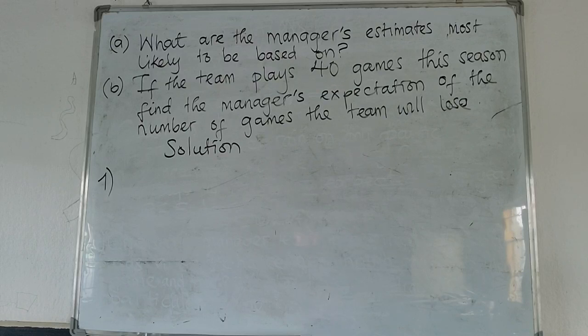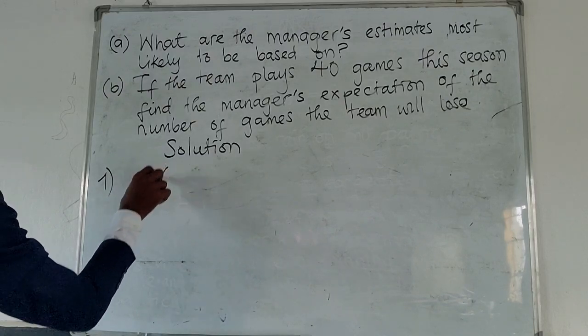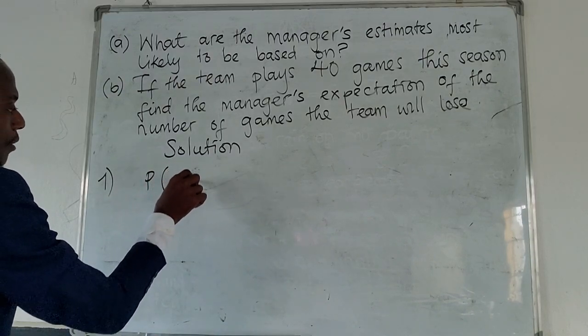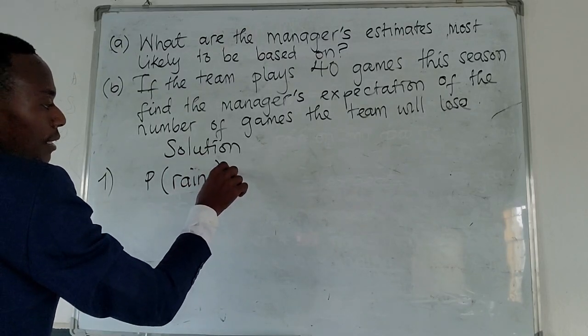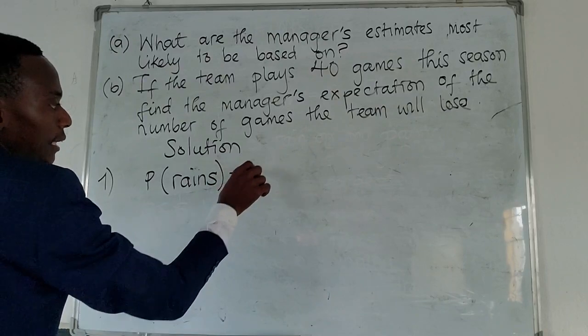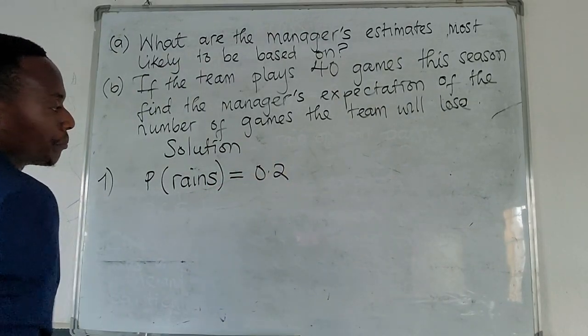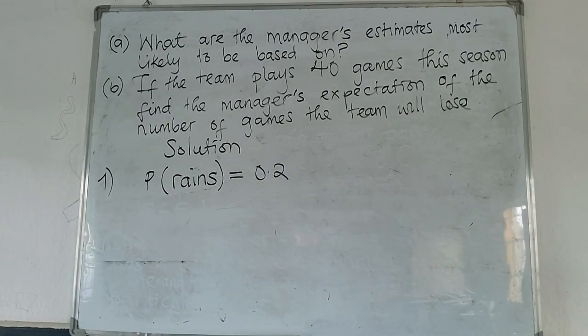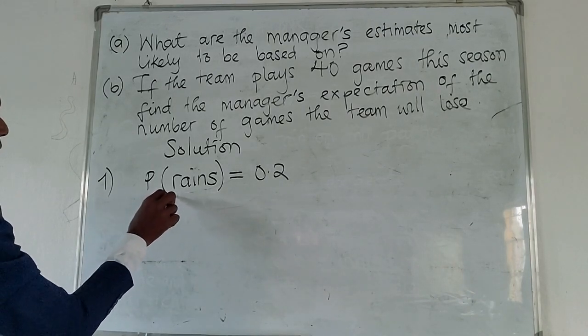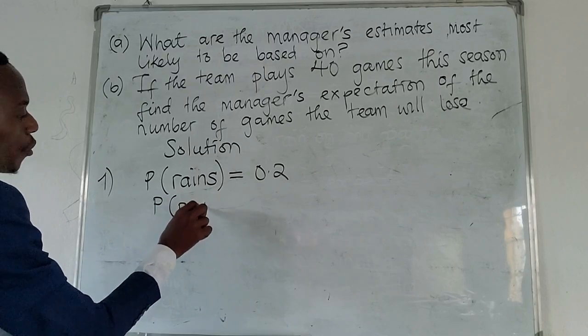So from here, on the first question, you can see that they've given us the probability of it raining in that mountain village, which is 0.2. But what we have not been given, when you go back to the question, is the probability of not expecting the rain. So the first thing we are going to find is the probability of no rains